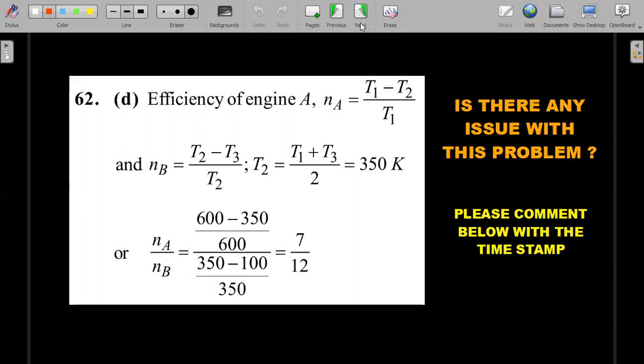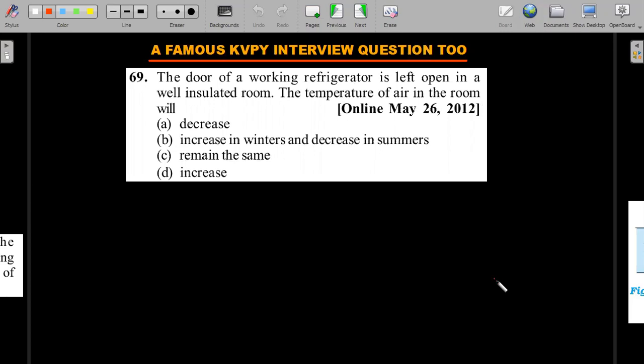Okay, so let's move forward. A famous KVPY interview question that keeps repeating, and it also came in the 2012 JEE Mains examination, right? So, a science puzzle as they call it. The door of a working refrigerator is left open in a well insulated room.